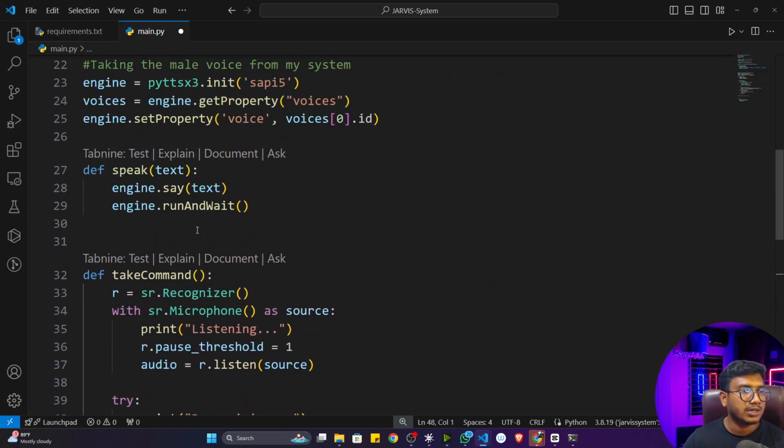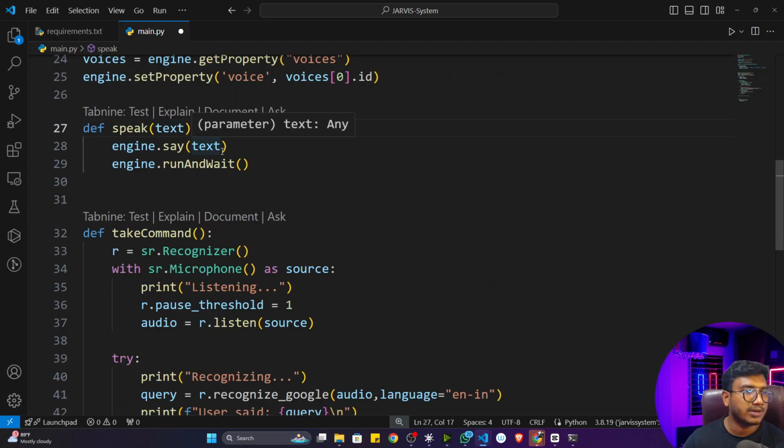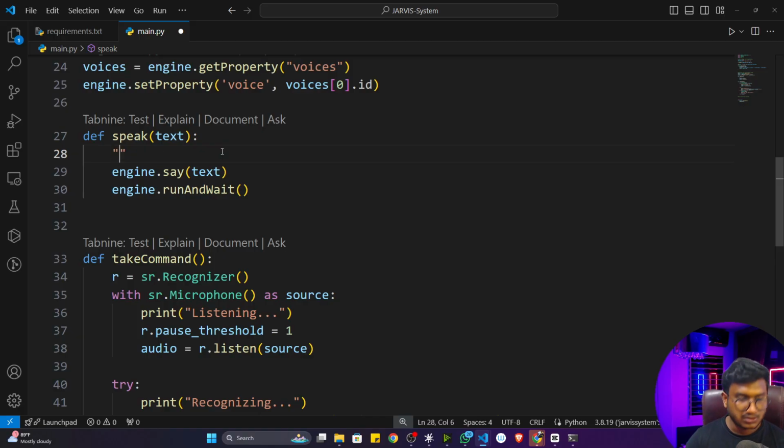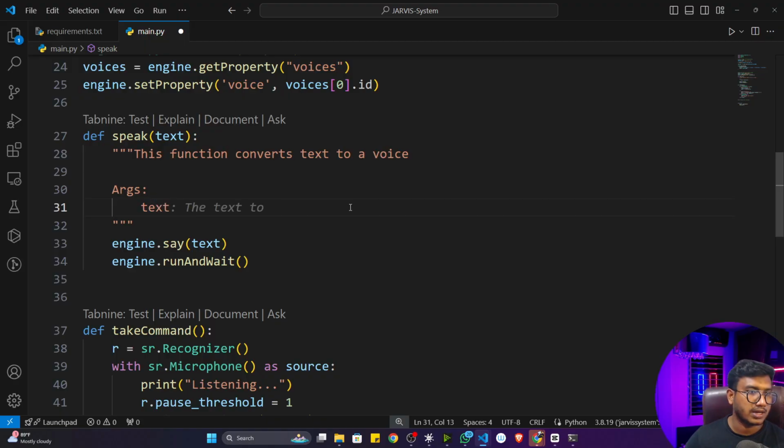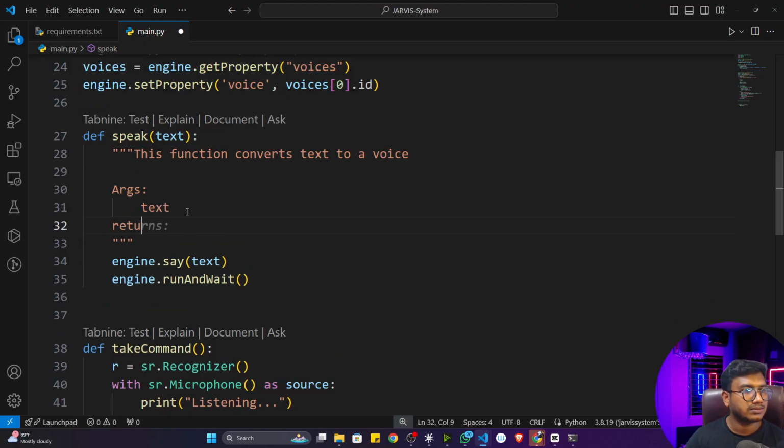You can also mention a doc string inside every function. So let me give a doc string here. This function converts text to a voice. Arguments: it takes the text, and returns speech.